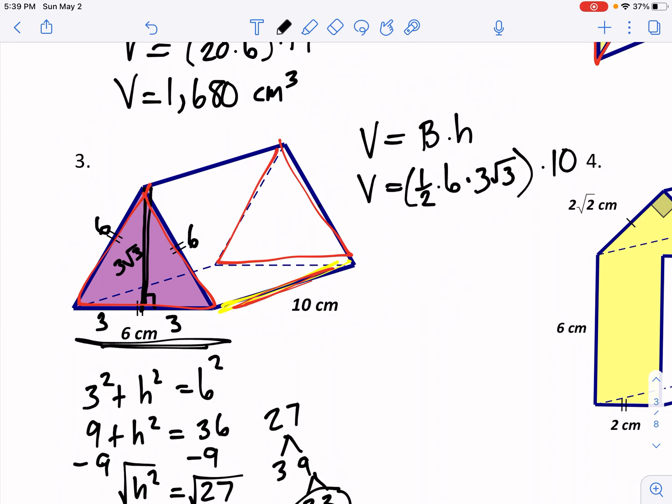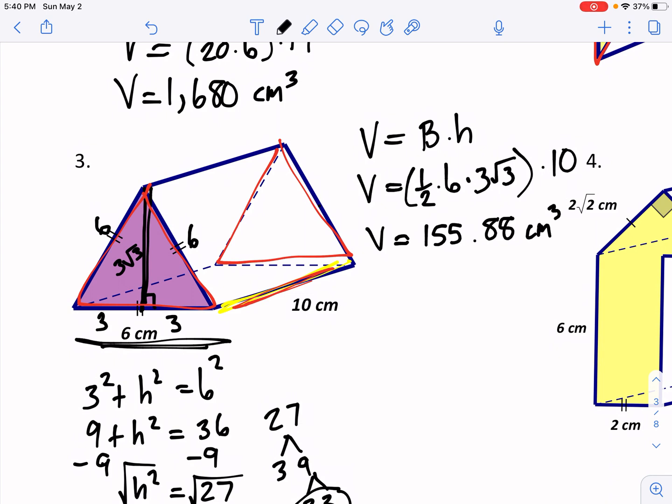Now we want to multiply that all together. So we have 1/2 times 6 times 3 square root of 3. And then multiply that, we get 9 square root of 3 times 10. And we get 90 square root of 3, which is approximately 155.88 centimeters cubed.